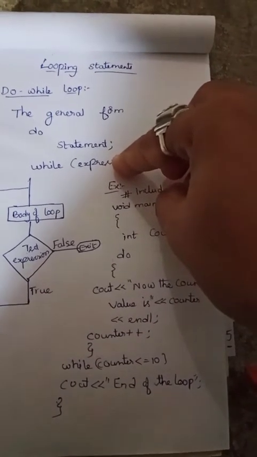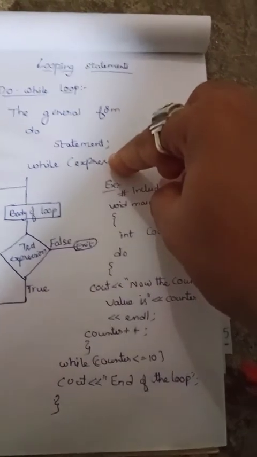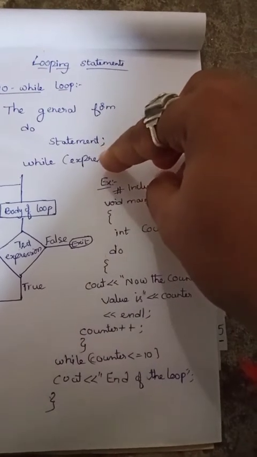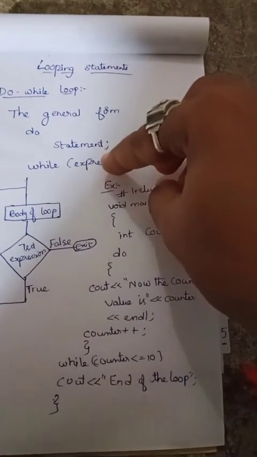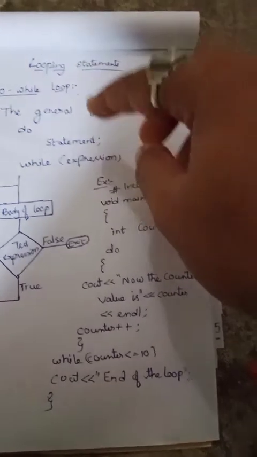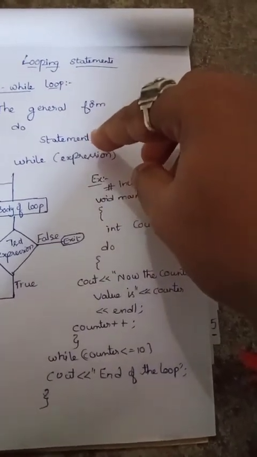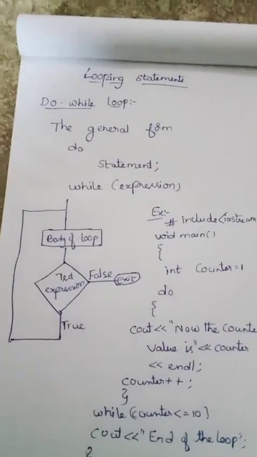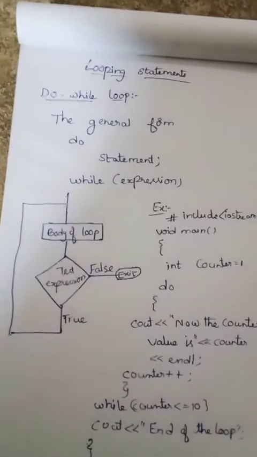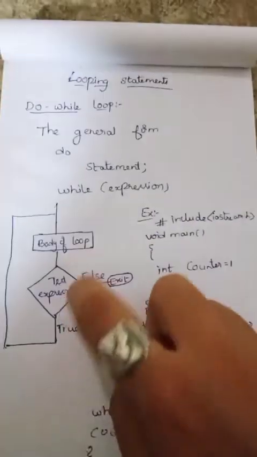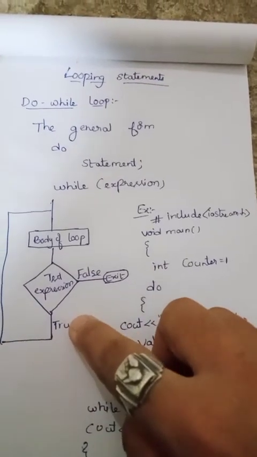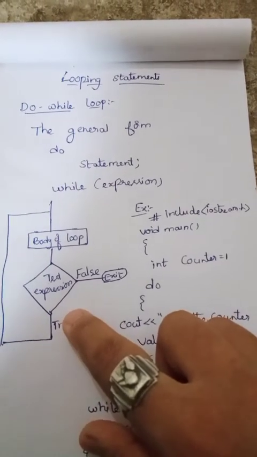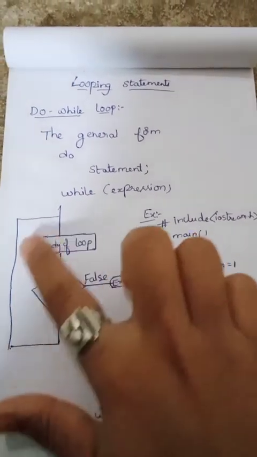If the expression evaluates to false, that is 0, the loop terminates and execution control transfers to the next statement that follows it. Otherwise, if the expression is true or non-zero, execution of the statement is repeated and the iterative process continues.